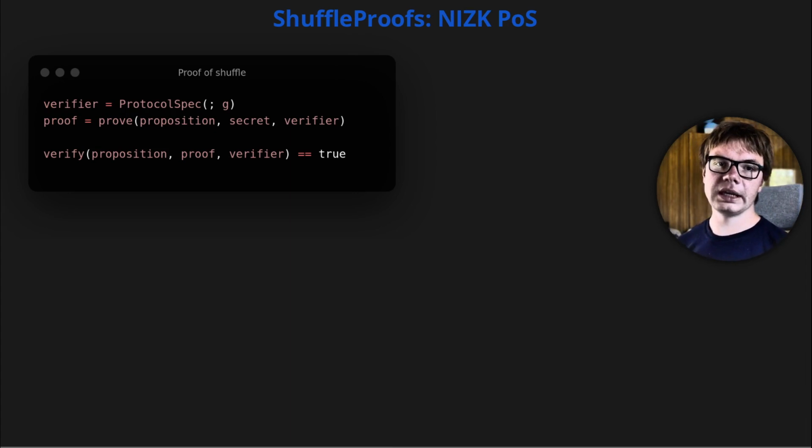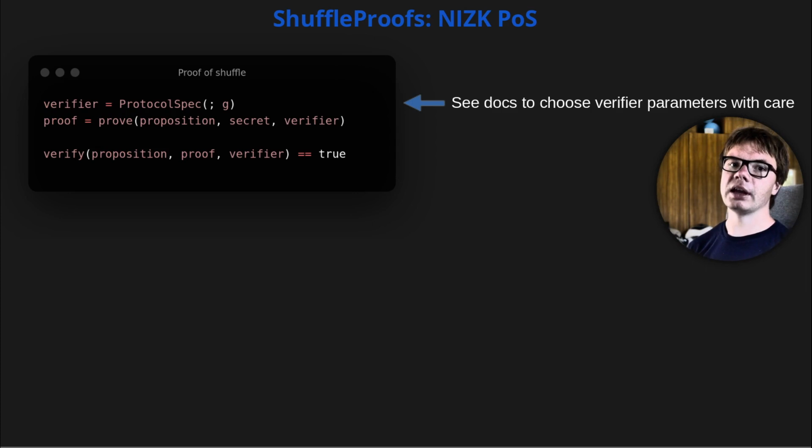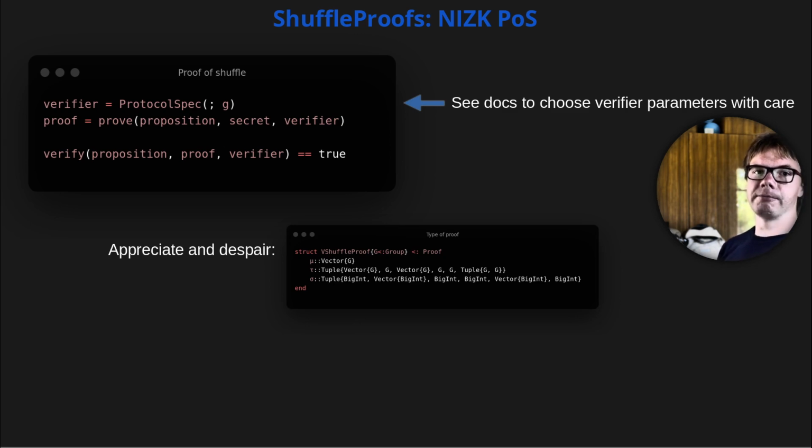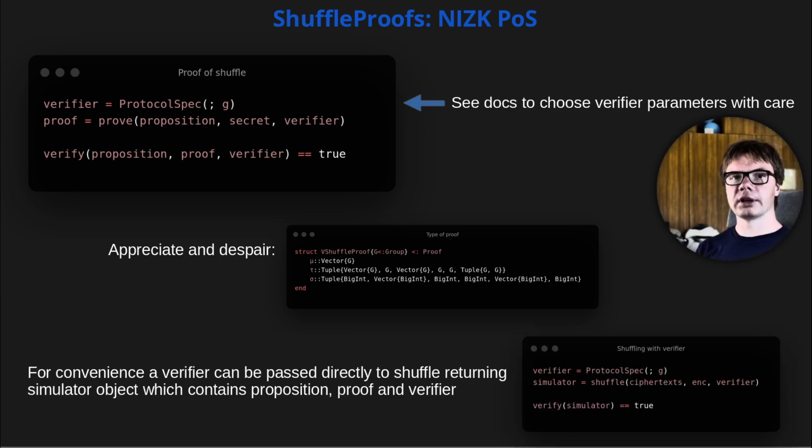ShuffleProofs is a library which can make such proofs. How to do it? We first initiate a verifier with the protocol spec constructor, to which we could pass multiple cryptographic parameters that need to be chosen with care. Here, for the sake of demonstration, we shall use the default values. Then, having a verifier, we can construct a proof by calling a proof method with proposition, secret and verifier. For convenience, the proof can also be constructed by passing the verifier to the shuffle method as shown.